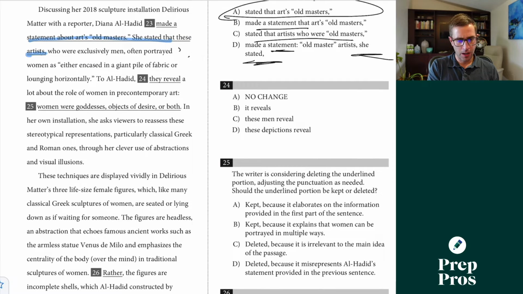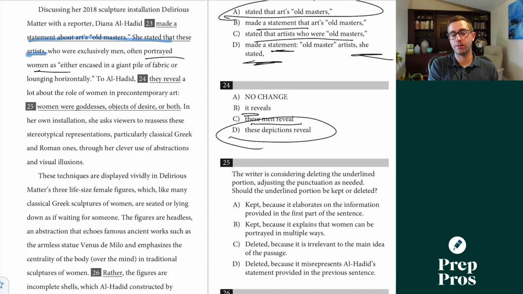24. So we'll read the back end of this here. Where exclusively men often portrayed women as either encased in a giant pile of fabric or lounging horizontally. Now the reason I read that is I see 2 answer choices with pronouns and 2 that are more specific. This is probably an ambiguous pronoun question here. To Al-Hadid, they reveal a lot about the role of the woman. Well, it's confusing what the they would be referring to. In this instance, it's not the men that are revealing a lot about the women. It's the depictions about how they've been portrayed that are revealing a lot about the role of women in pre-contemporary art. That's why D is our correct answer there.